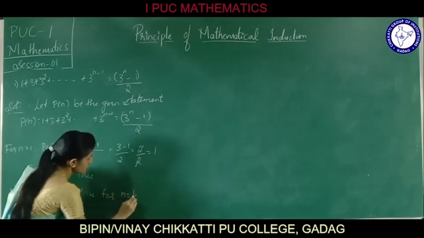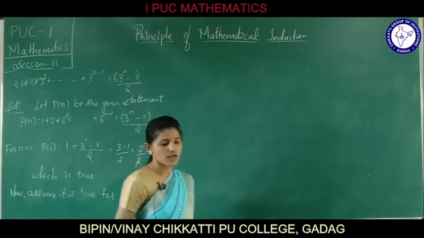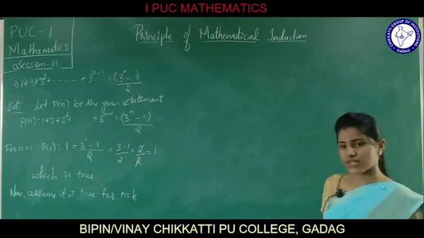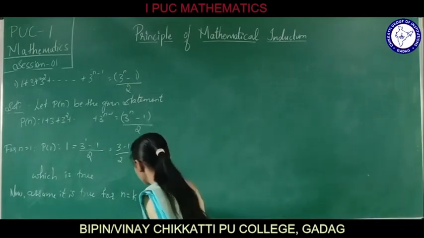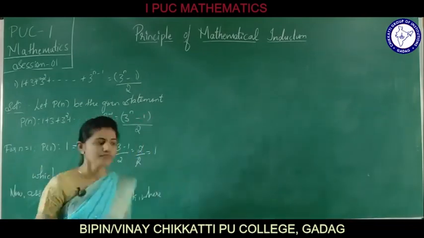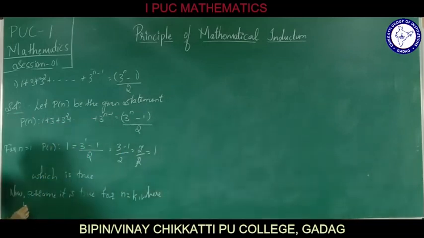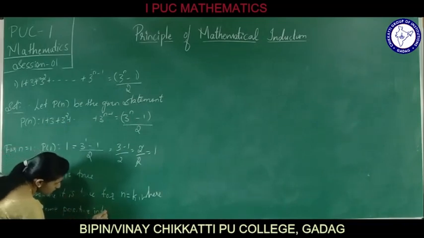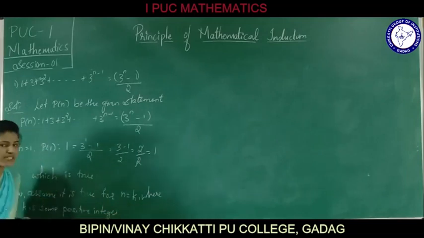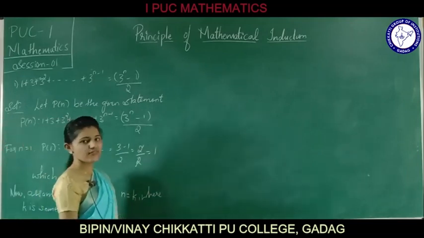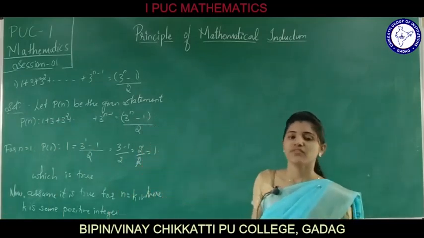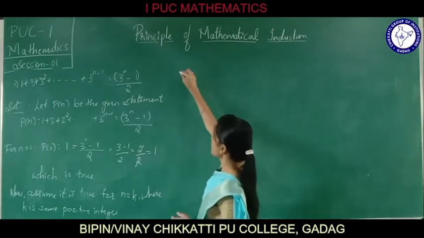Now let us assume it is true for n equals k. What are we going to assume? Assume that it is true for n equals k, where k is some positive integer. During the explanation of the principle of mathematical induction itself, I have explained that we are going to assume it is true for n equals k, where k is some positive integer.